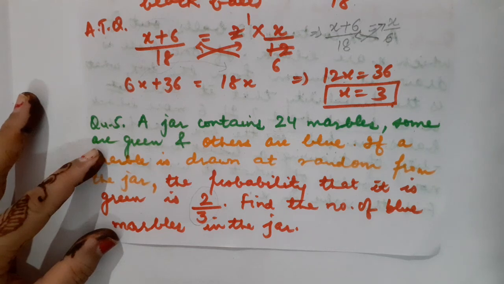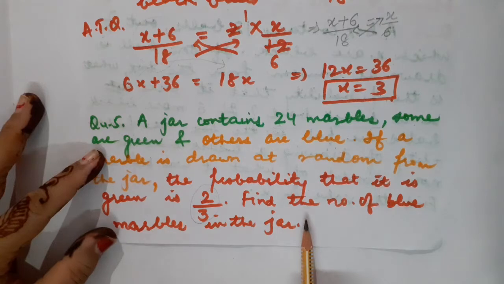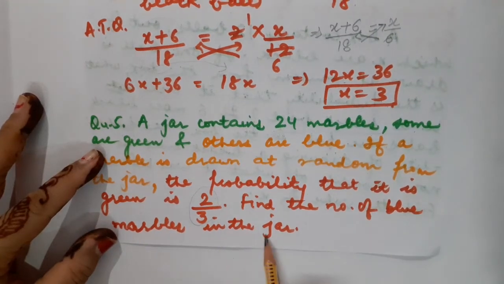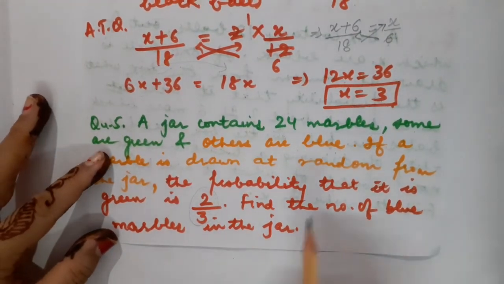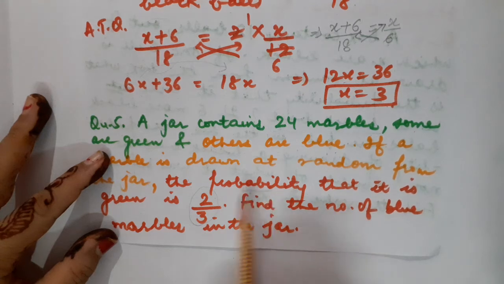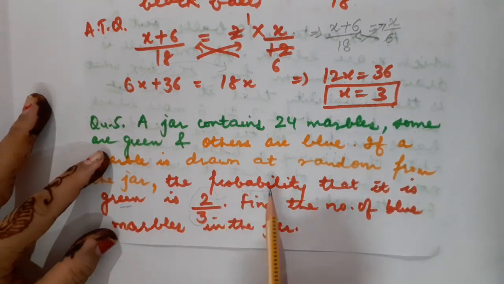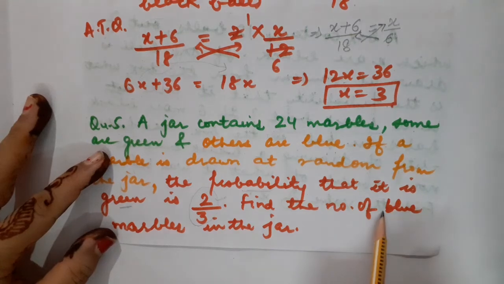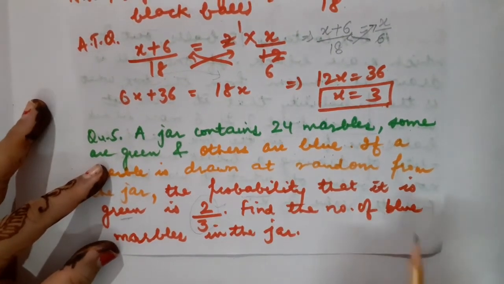So what is demanded in the question? Find the number of blue marbles in the jar. And we will be having the probability of green marbles given to us. So we are going to use the probability of green marbles to calculate the number of blue marbles. Got it?